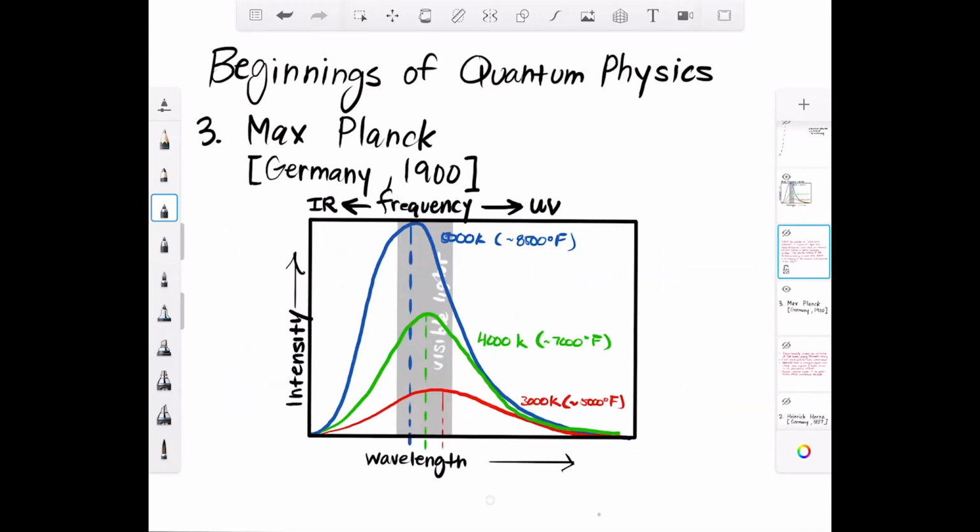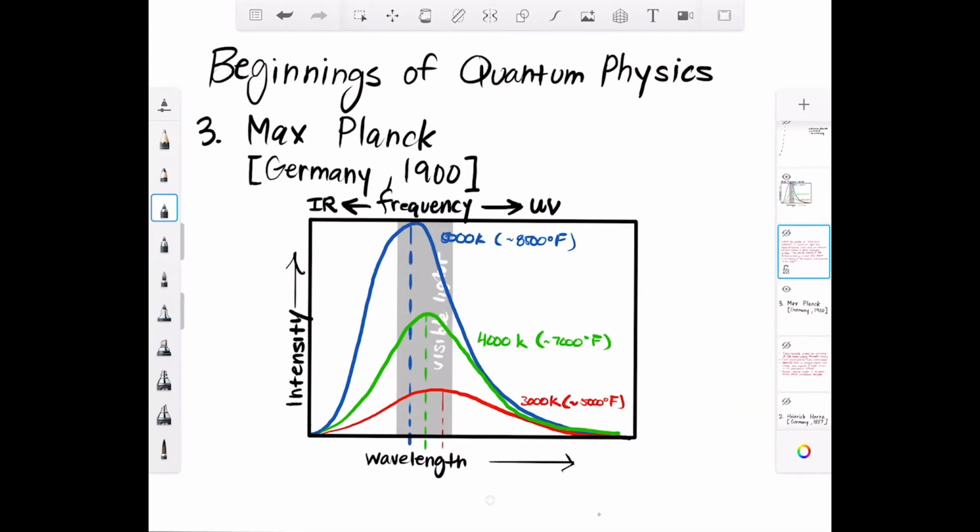However, based on observations, all of the things give off all kinds of radiation. So it could be ultraviolet, it could be infrared, and only a small piece of it is actually visible to us. So this graph that I'm showing you right now shows the color of a glowing object depending on its temperature. This is something that was observed.